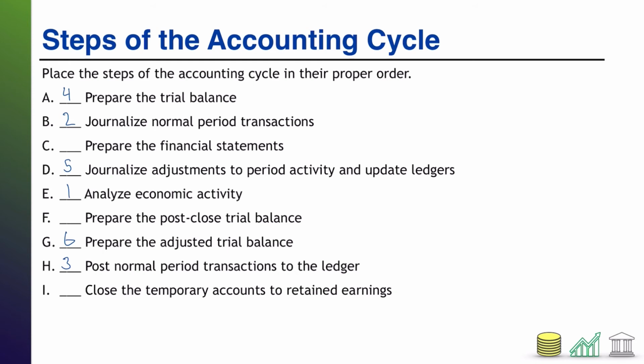Once we're comfortable that the adjusted trial balance is in balance, we are going to use the numbers from that trial balance to prepare the financial statements, which is C, so that's 7. After we've prepared our financial statements, we have to start getting ready for the next period. The first thing we do to do that is to close out the temporary accounts to their permanent accounts, and we do that through our closing entries, which is I.